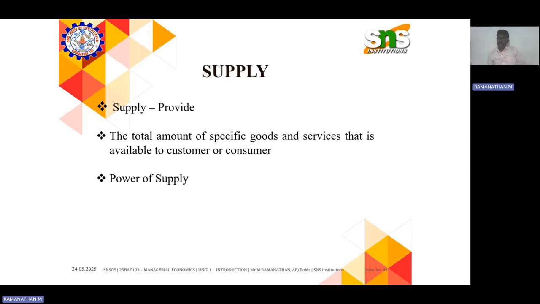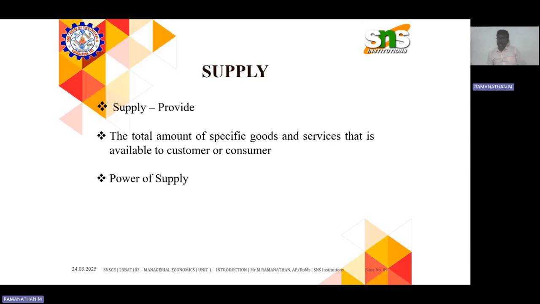Even if the product is not shown to the customer or consumer for a while, the prices will increase. If production is less, then the product price can be increased. So supply is a kind of magic. You can do a lot of magic and earn more based on supply.